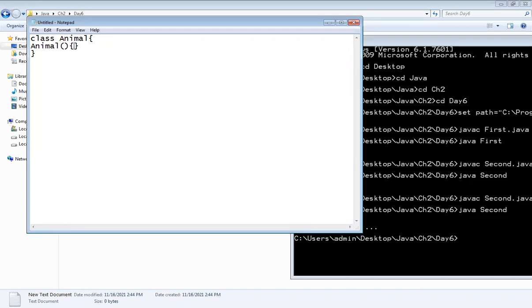See, I'm creating the constructors here, and in that I'm writing the SOP statements. Now here the animal constructor gets created, so I will write here: animal constructor is created.